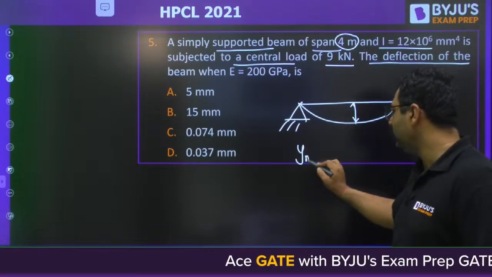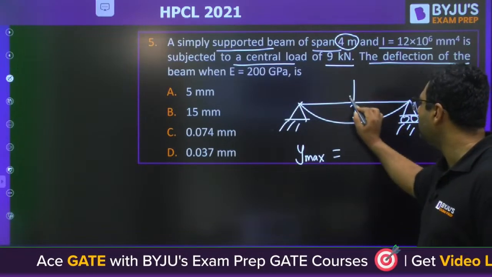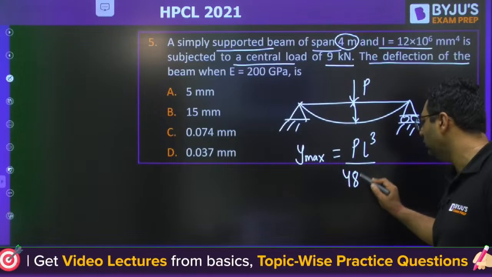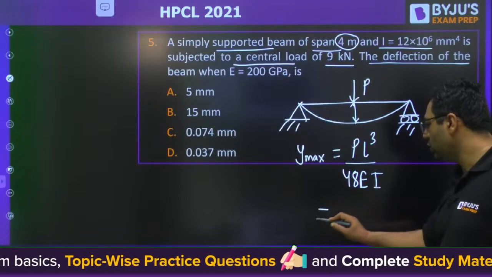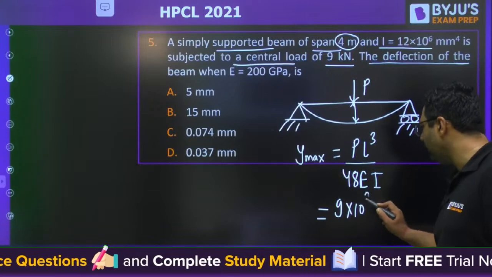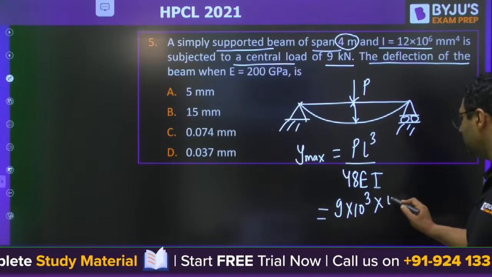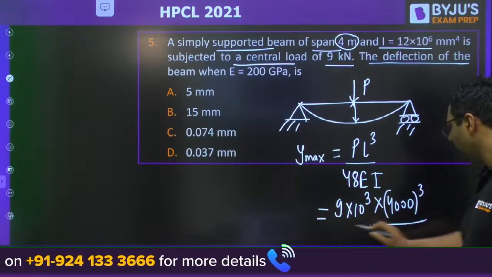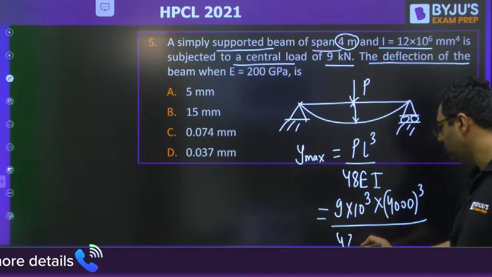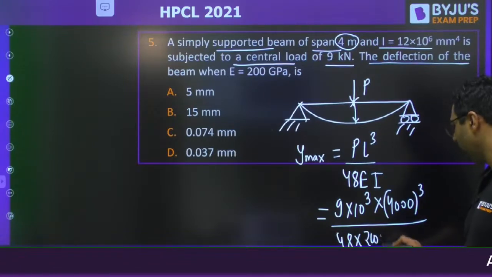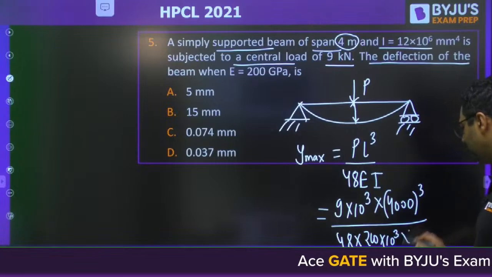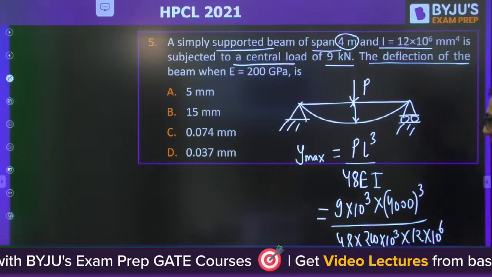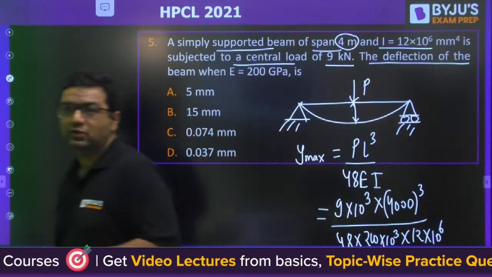So I feel everybody is aware. What will be the formula? Here we have the load of P. So it is PL cube upon 48 EI. Just you need to put the value. This is the formula. So 9 kilonewton, 9 into 10 to the power 3. Length is 4 meter. So if you want everything in mm, 4000 cube divided by 48 into 200 into 10 to the power 3 MPa into I is 12 into 10 to the power 6. Solve it and get the answer.